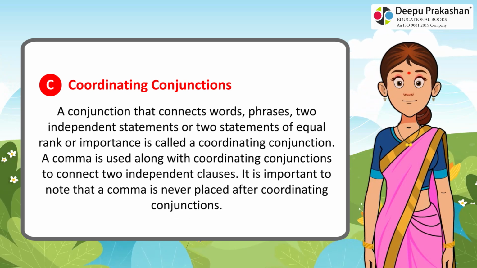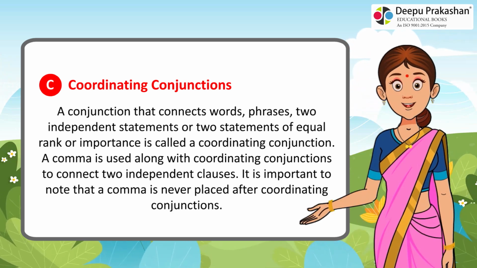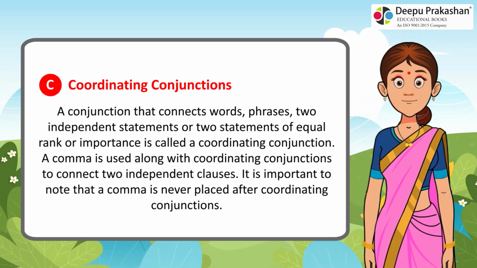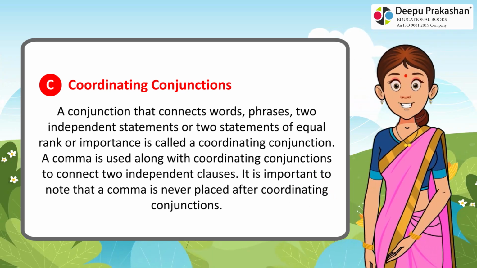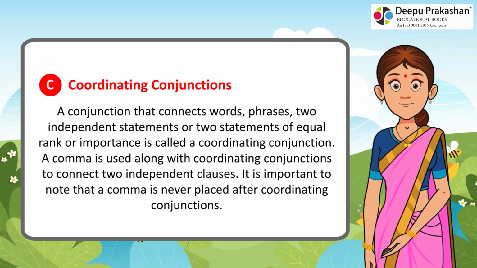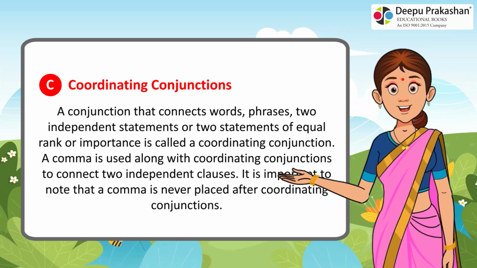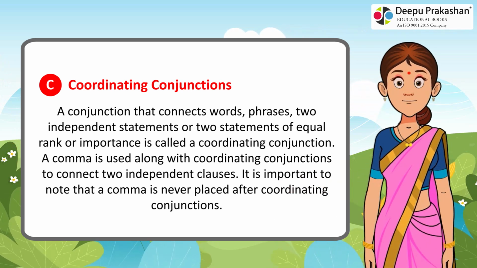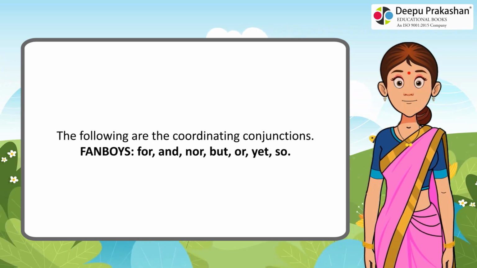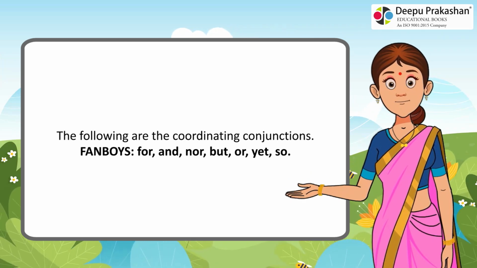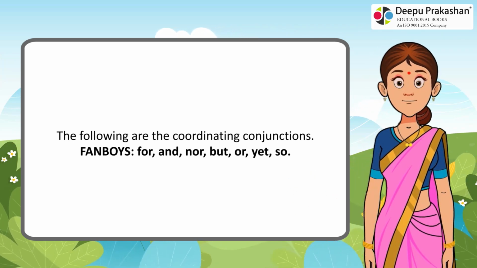A conjunction that connects words, phrases, two independent statements or two statements of equal rank or importance is called a coordinating conjunction. A comma is used along with coordinating conjunctions to connect two independent clauses. It is important to note that a comma is never placed after coordinating conjunctions. The following are the coordinating conjunctions: FANBOYS: for, and, nor, but, or, yet, so.